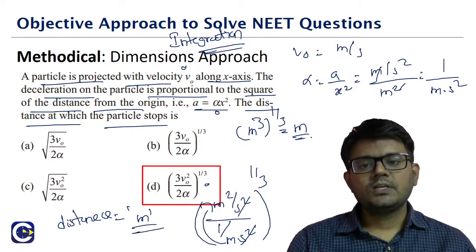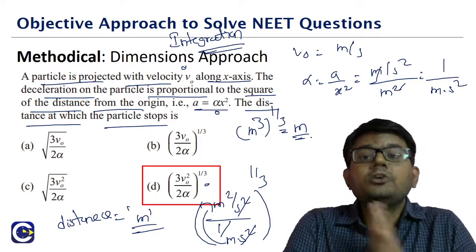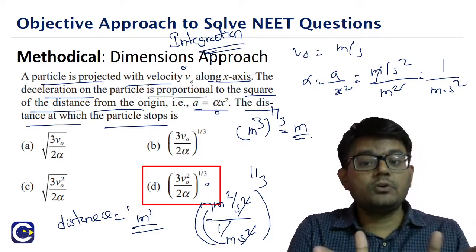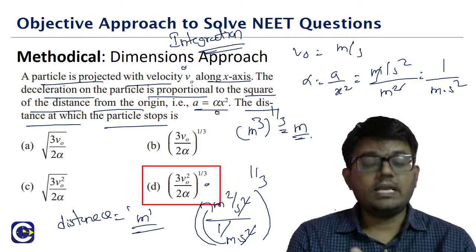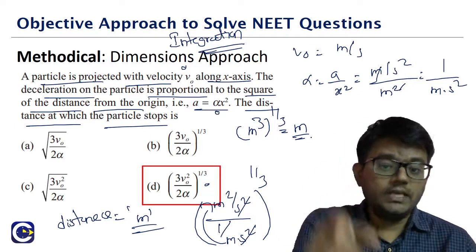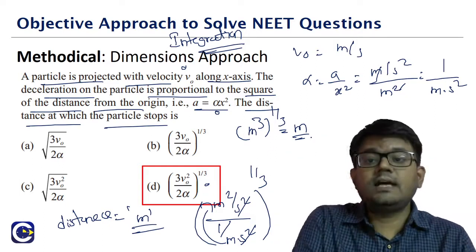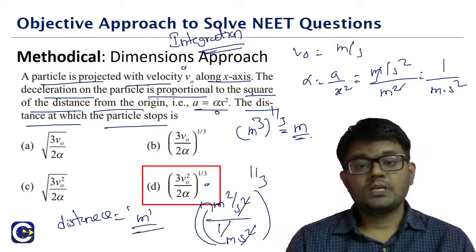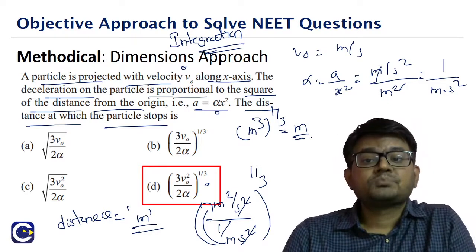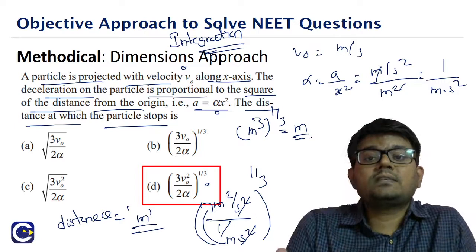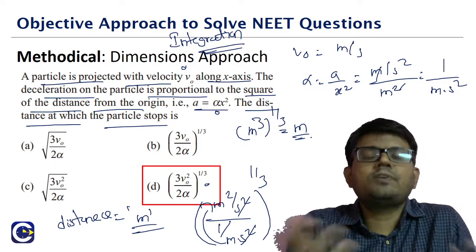Okay, so these are the kind of questions we can see in terms of the unit approach or the dimensions approach. Now you will be able to see that the beauty of this method is we are able to get to the answer without really knowing what is the concept involved in the question, and this answer will be 100% correct. The only problem with this is if among the 4 options, more than one answer is matching with the same unit, in that case the model will fail. This dimensions approach we will not be able to use it.